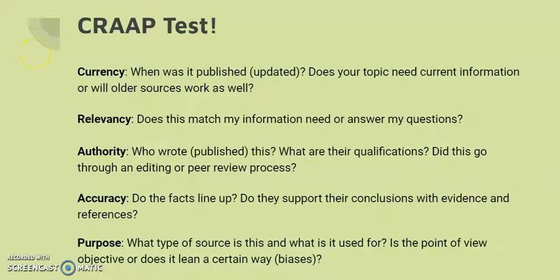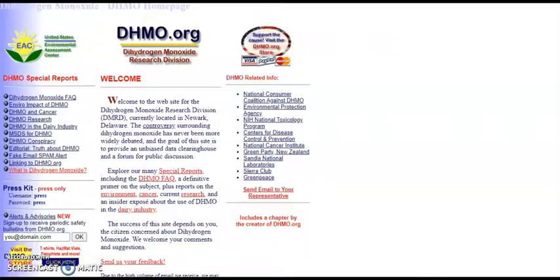Okay, so now that we've gone through the CRAAP test that can help you identify trustworthy sources, let's try that on an example website that I have here. Here's a site called dhmo.org, which looks to be a site about dihydrogen monoxide research, some kind of chemical and the importance of it, the controversy, something like that.